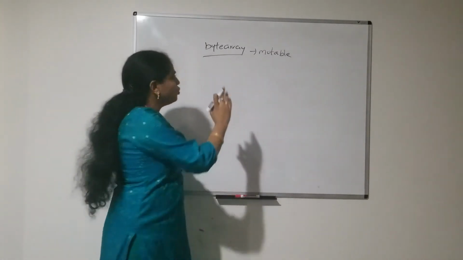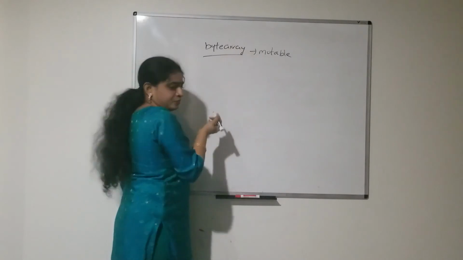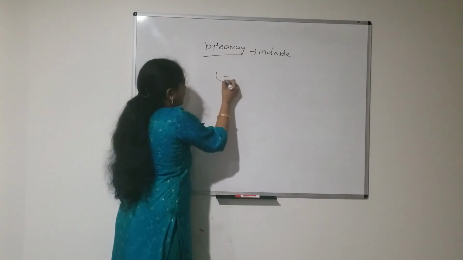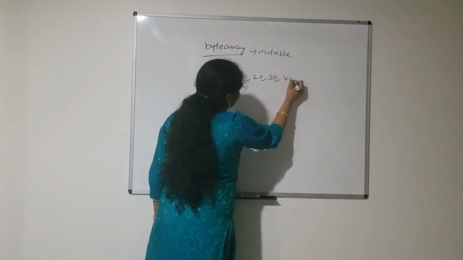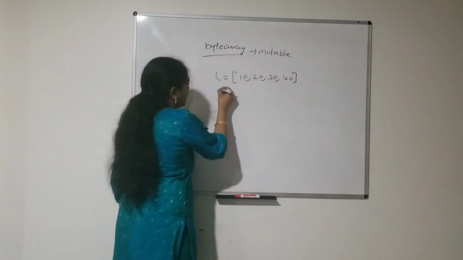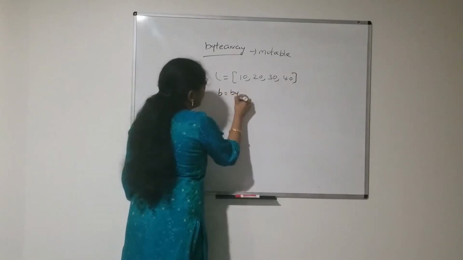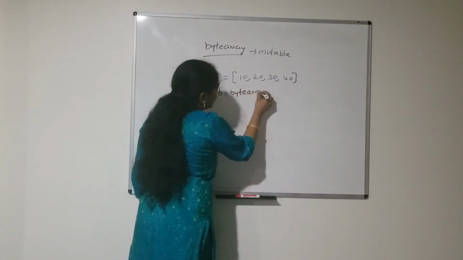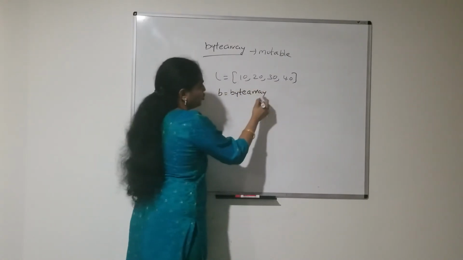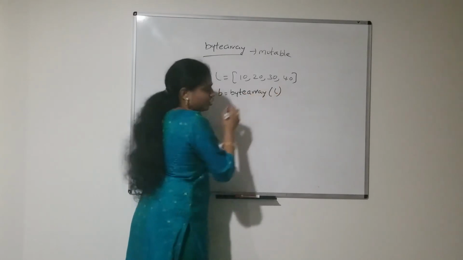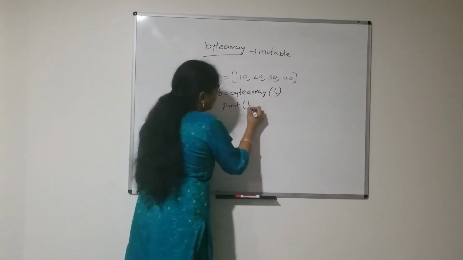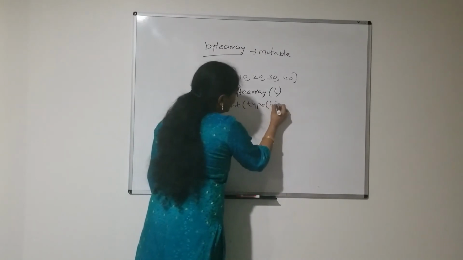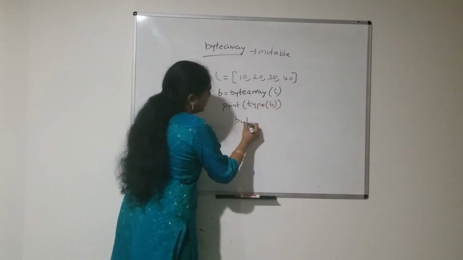So how do we create a byte array object? L is equal to 10, 20, 30, 40. Then B is equal to bytearray, the inbuilt function, which you call by passing L as an argument. Then if you print the type of B, the output will be bytearray.